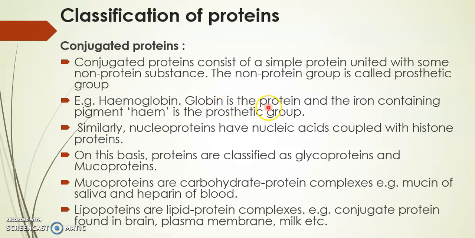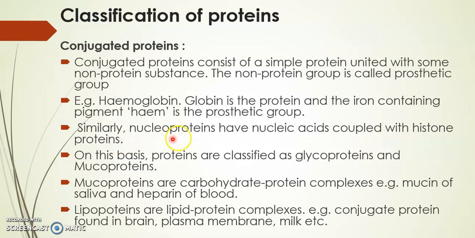Globin protein, it contains the iron containing pigment hem, and because of this hem, the blood is having the red color. So the hem pigment, it contains iron and the protein is called as globin. So hem is the prosthetic group as it contains iron, and this is the hemoglobin, example of conjugated protein.